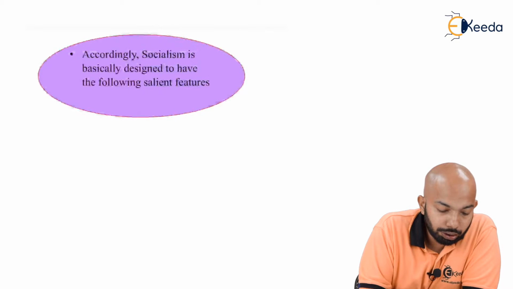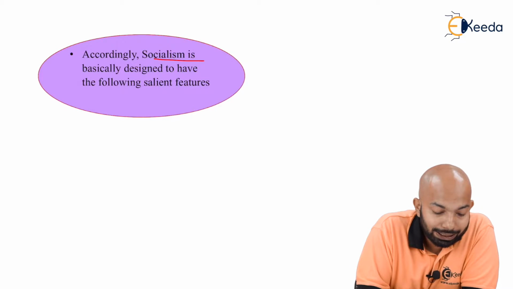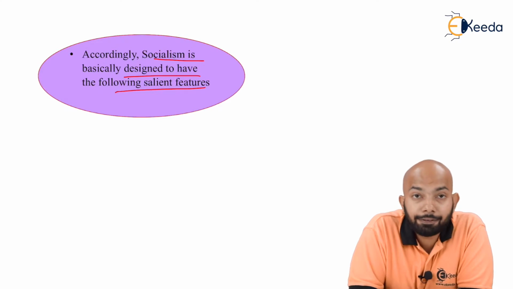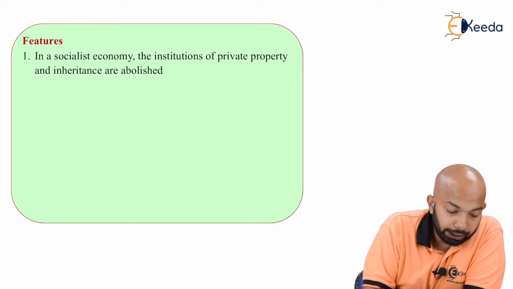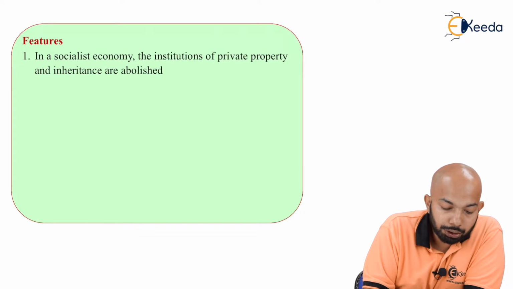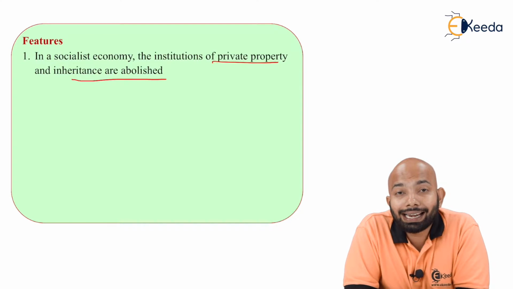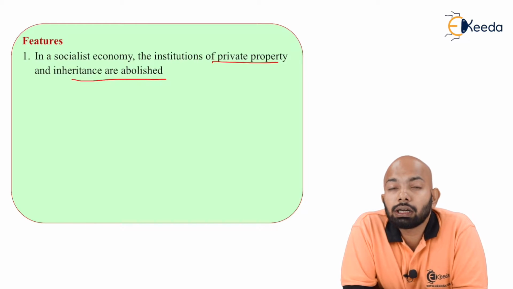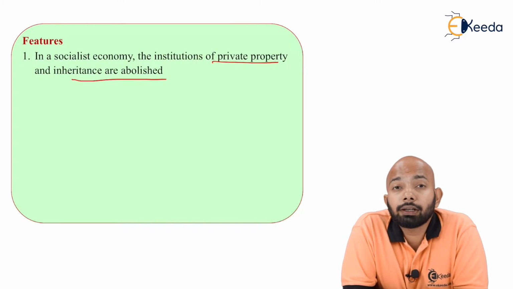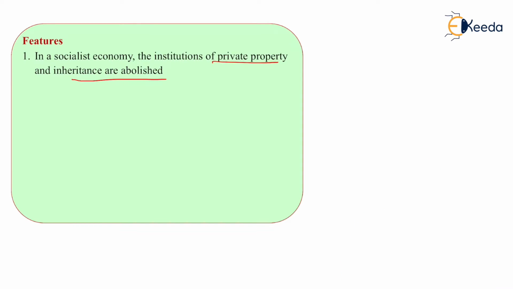Now, socialism is basically designed to have the following salient features. So, next are the features that we'll be discussing. The features in a socialist economy: the institutions of private property and inheritance are abolished. So whatever we had in the capitalist economy, the subject matter of private property and inheritance, has been completely abolished here.